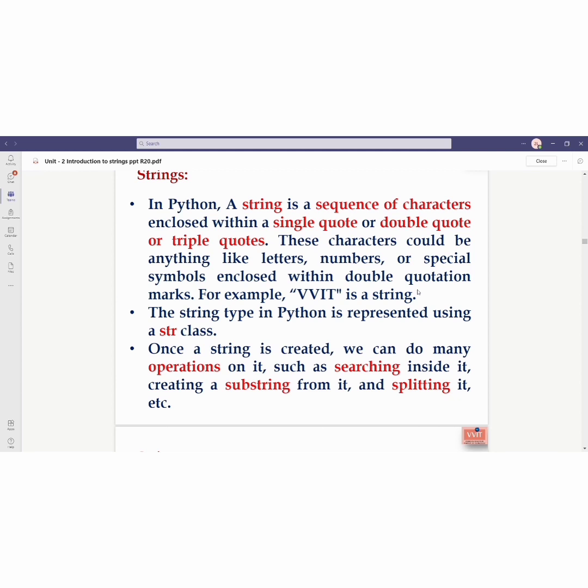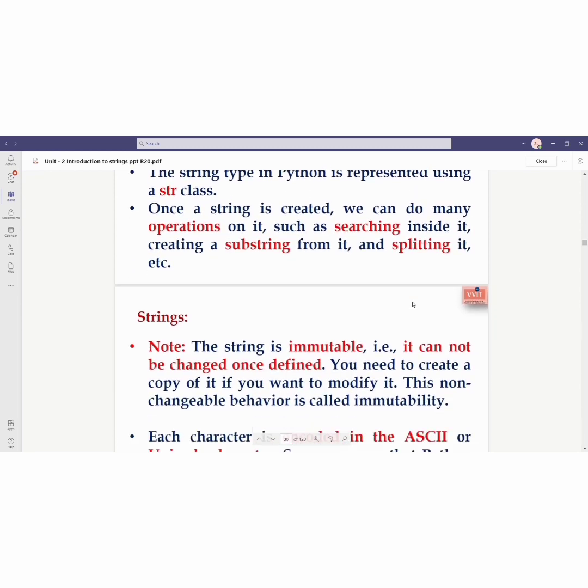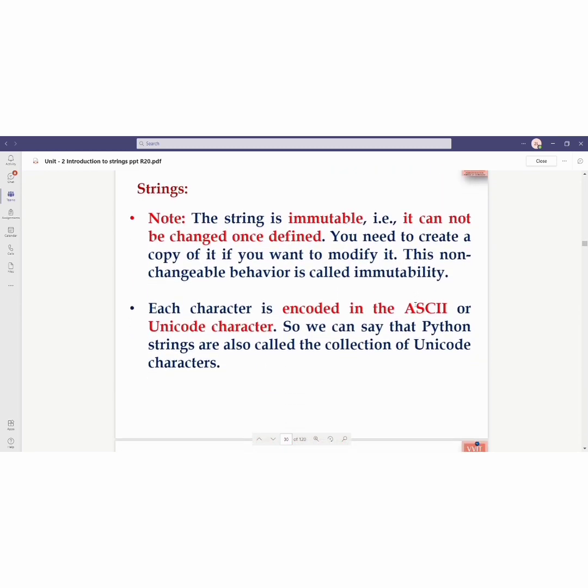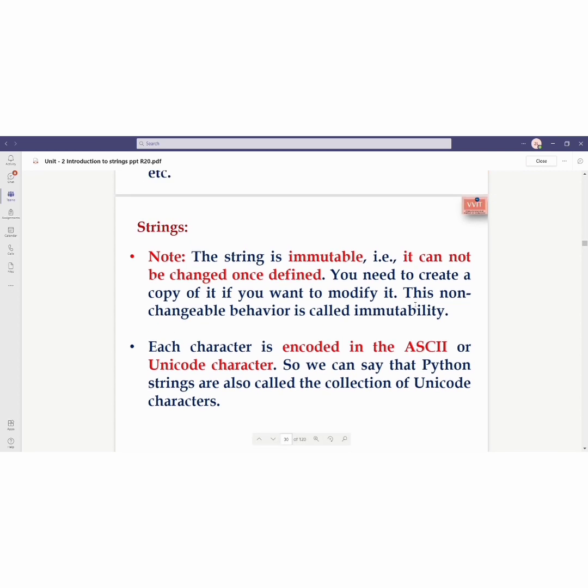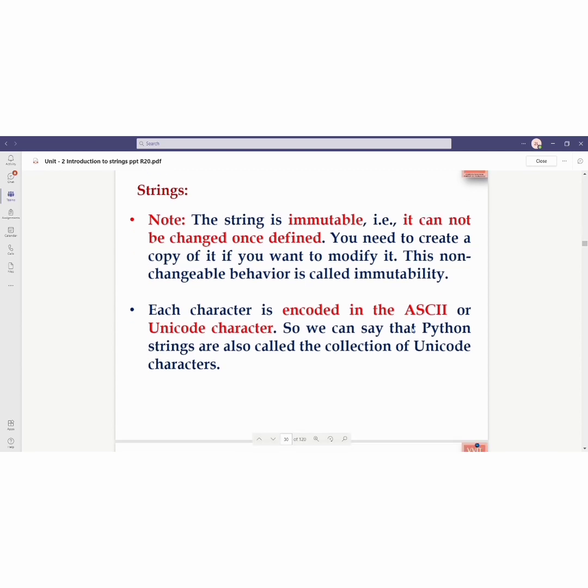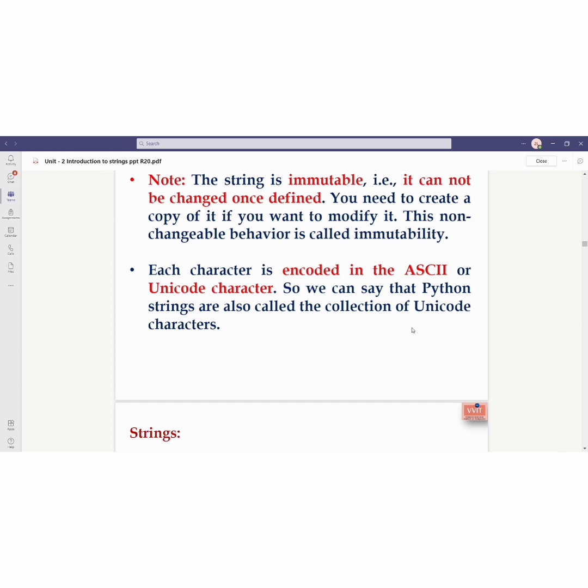Once a string is created, we can do many operations on it, such as searching inside it, creating a substring from it, and splitting it in various ways. A string is immutable, that is, it cannot be changed once it is defined. You need to create a copy of it if you want to modify it. This non-changeable behavior is called immutability. Each character is encoded in ASCII or Unicode, so we can say that Python strings are a collection of Unicode characters.